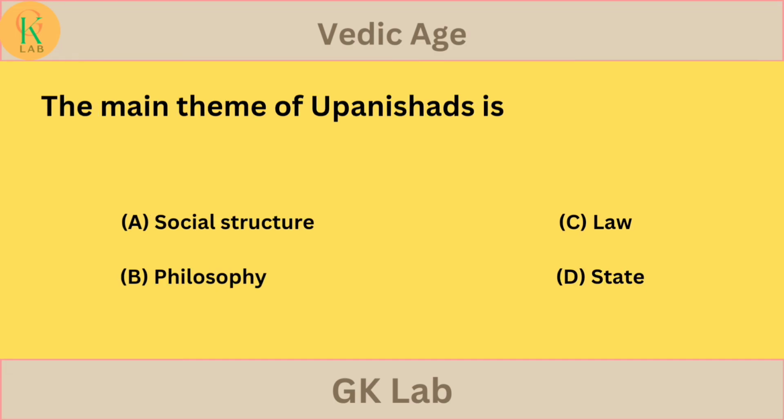The main theme of Upanishads is option A, social structure. Option B, philosophy. Option C, law. Option D, state. Your answer is... the correct answer is option B, philosophy.